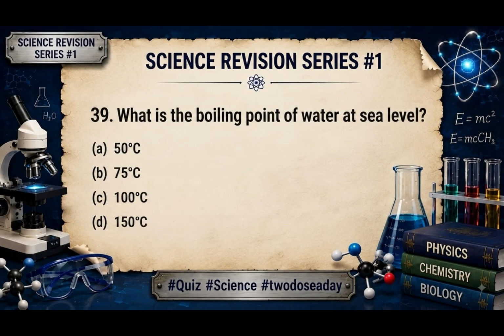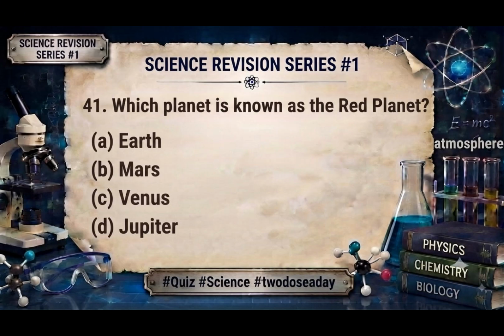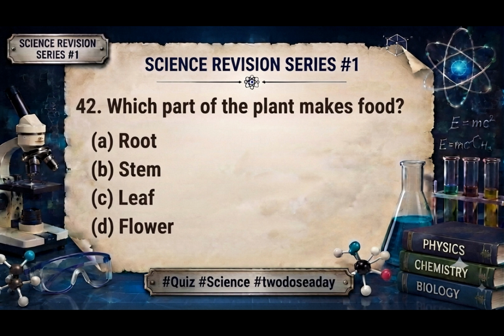Question 39. What is the boiling point of water at sea level? The answer is 100 degrees Celsius. Question 40. Why does ice float on water? The answer is, it is less dense than water. Question 41. Which planet is known as the red planet? The answer is Mars.